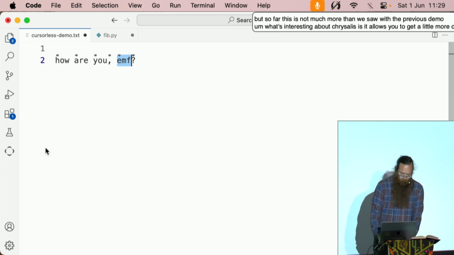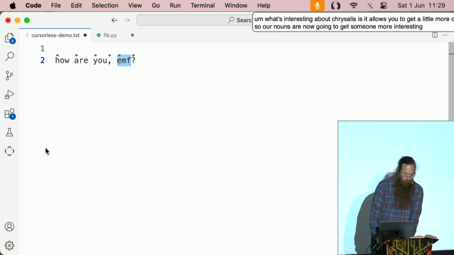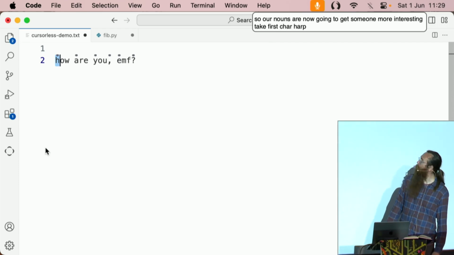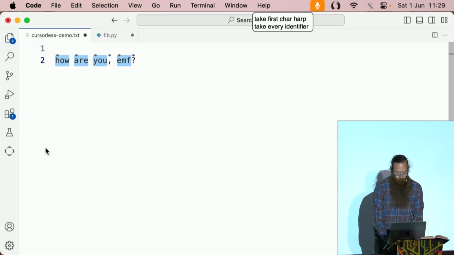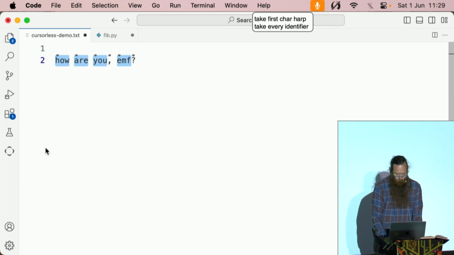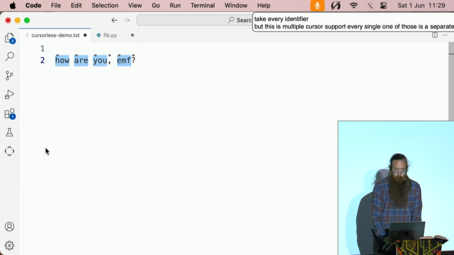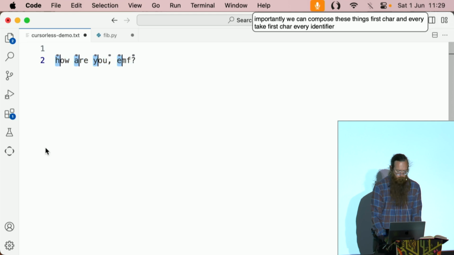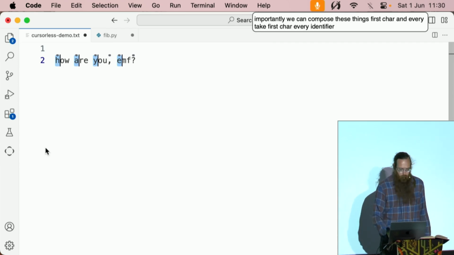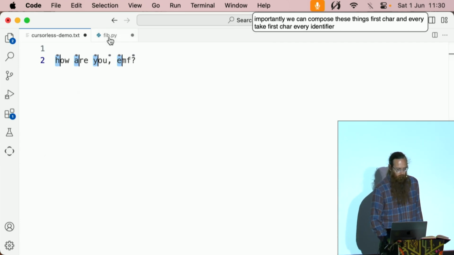So our nouns are now going to get somewhat more interesting. Take first char harp. Take every identifier. So this is multiple cursor support. Every single one of those is a separate selection. And importantly, we can compose these things, first char and every. Take first char every identifier. So this lets you do some pretty interesting things, but this example is a little small to show them, so let's get back to the thing we are supposed to talk about, editing code.